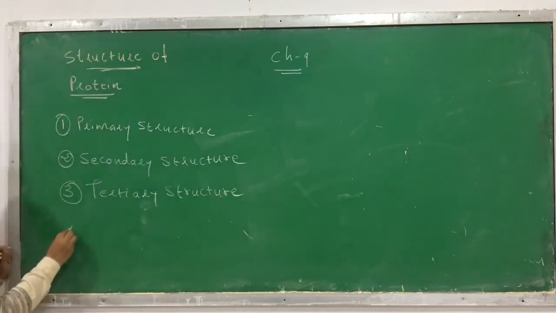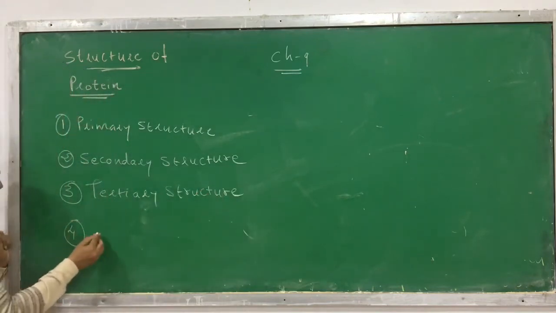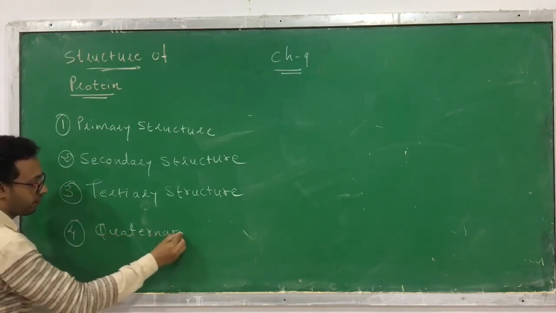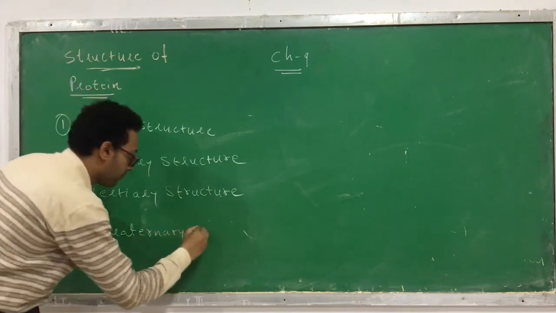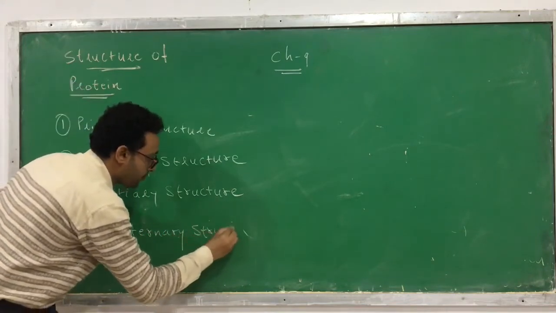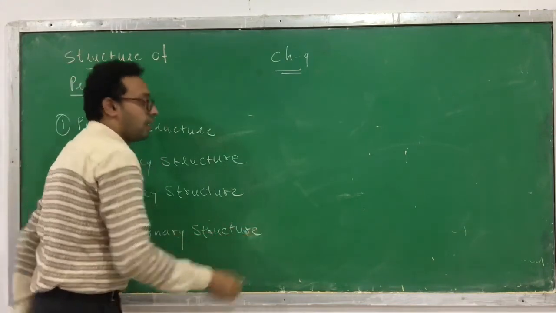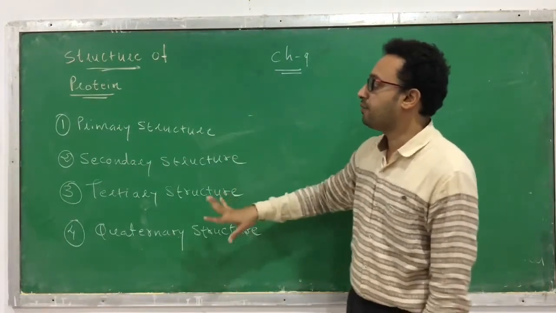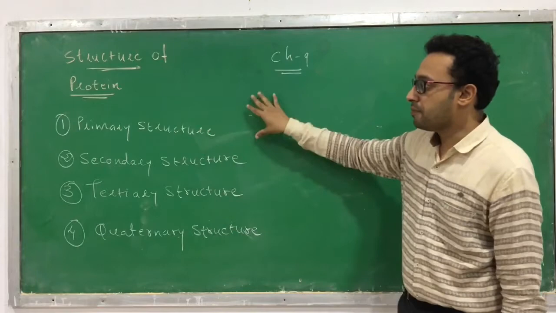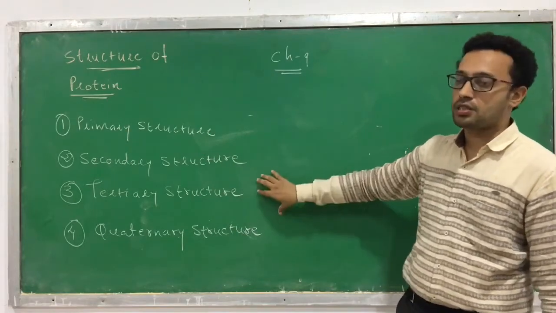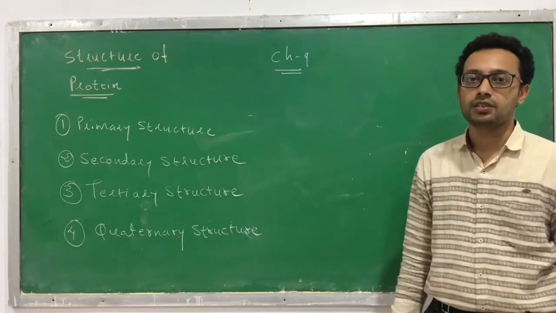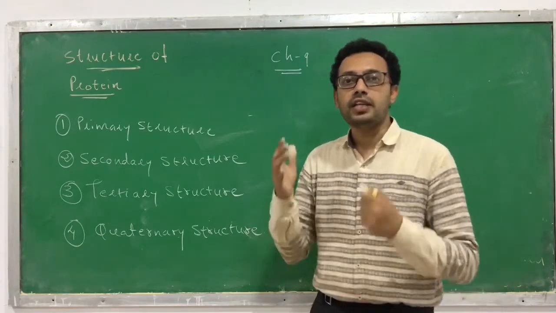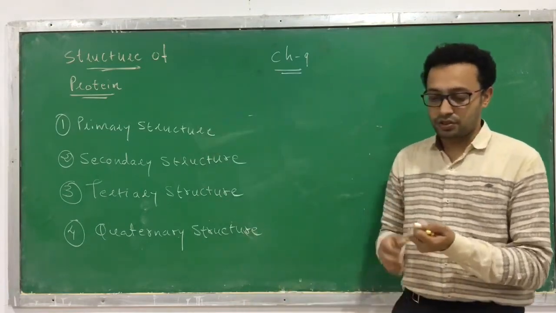And fourth, quaternary structure. How many different types of the structures of protein are there? There are 4 different types: primary structure, secondary structure, tertiary structure and the quaternary structure. Let's discuss what kind of arrangement of amino acids makes the different types of structure.